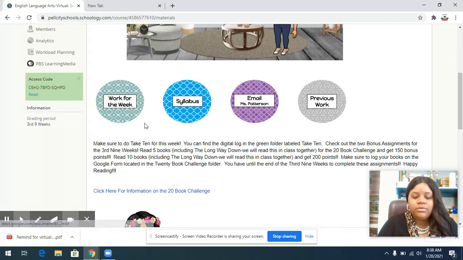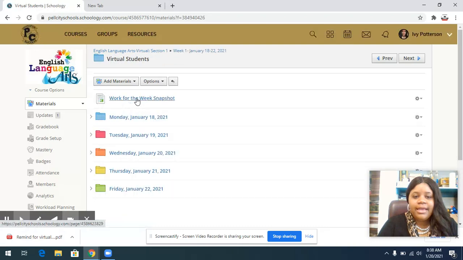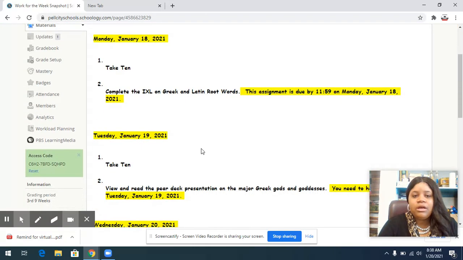So we're just going to start with work for the week. If you go to work for the week and click on that button right there, then you'll see a folder that says virtual students. So you just click on here. And I give you guys a work for the week snapshot. I know that your work for the week comes up on the side of the screen, but I like to give you this too, just so you can see it really quickly.